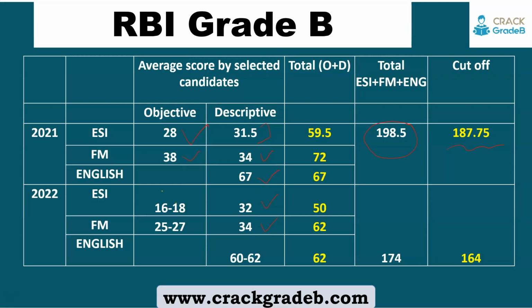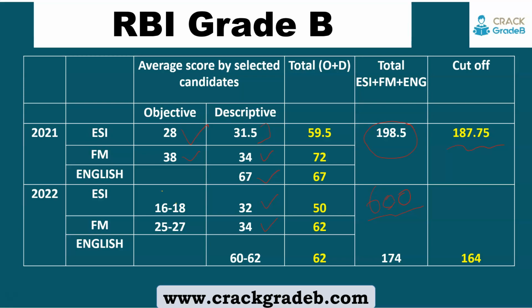last year. And English also we are considering on the lower side, because this year a 600 word essay they have asked. Last year a 400 word essay they asked, and also we have seen in NABARD that the English descriptive marking system was a little bit tighter, means tight marking was done in the NABARD Grade A Phase 2 exam.